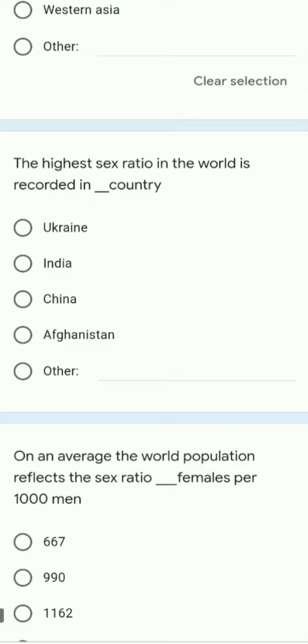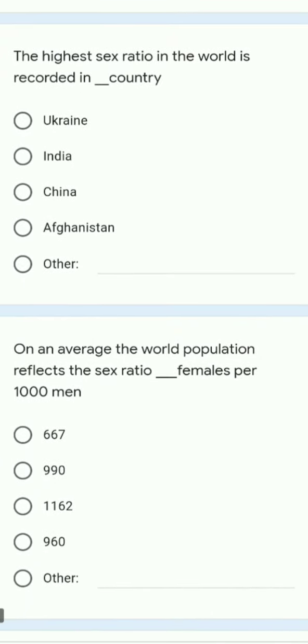Next question. The highest sex ratio in the world is recorded in which country? So we all know how to calculate the sex ratio. We have already studied in lesson number 1, that is population part 1. So the highest sex ratio, if we see the options like Ukraine, India, China and Afghanistan, the right answer here is nothing else than Ukraine.